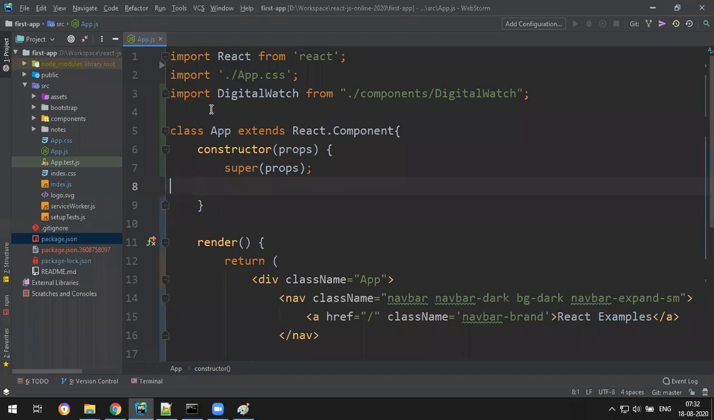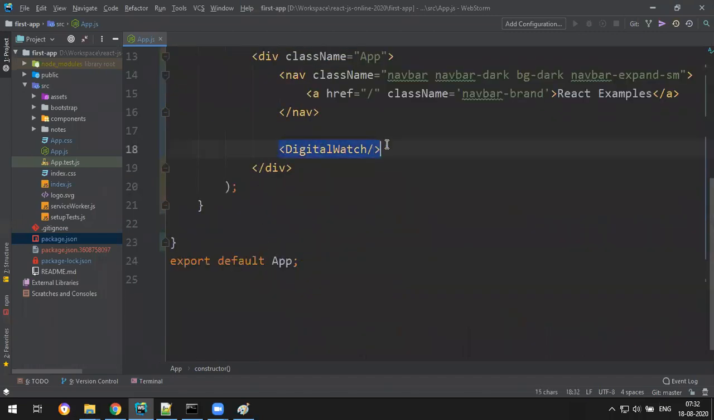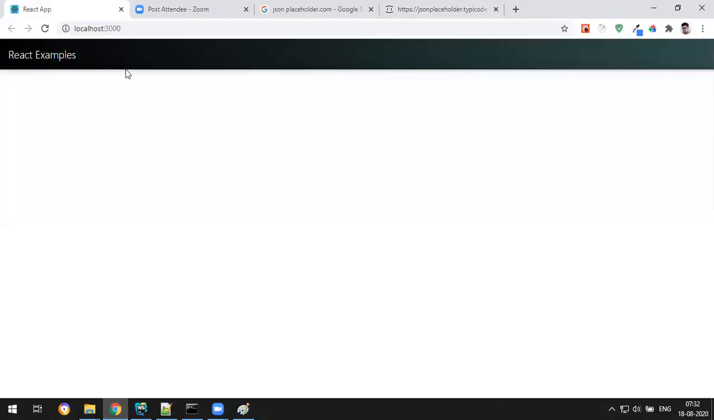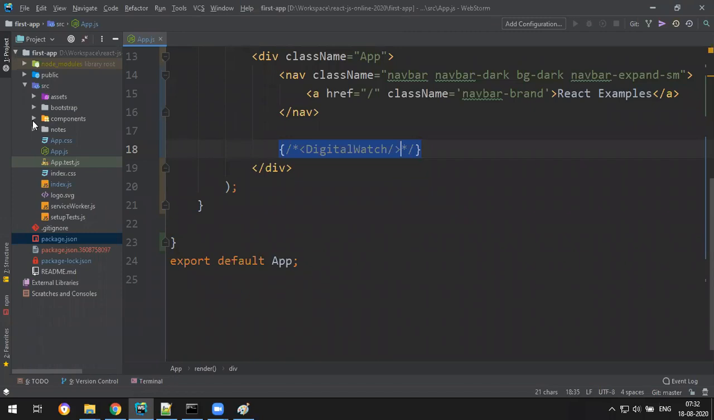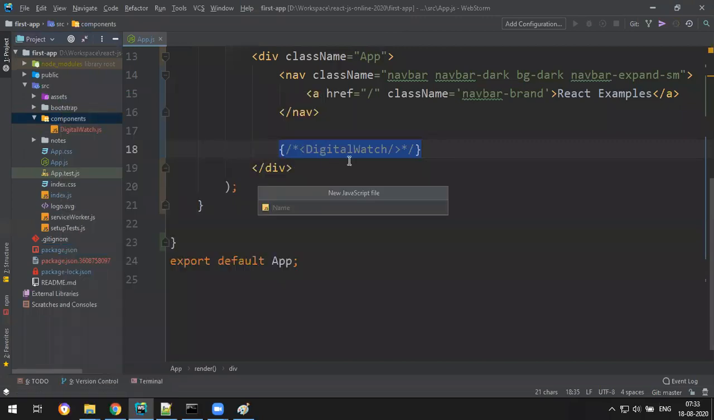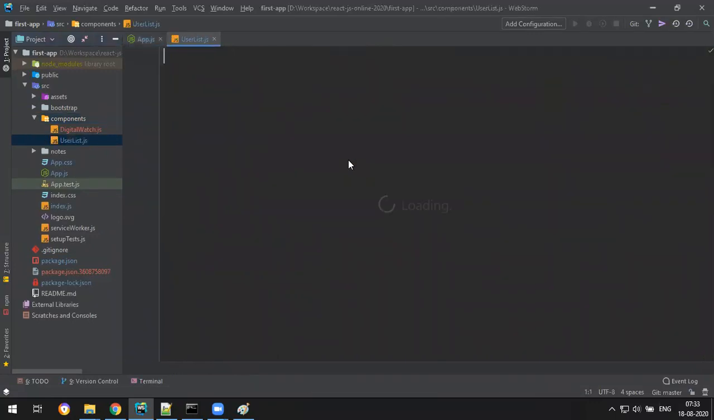Let me go to app.js and comment this out. It's not required now, so it's gone. Let's fetch data. We are fetching some users' information, so let's create a file in the components. Right click, new file, users, or rather user list. I'll write UserList and press enter.